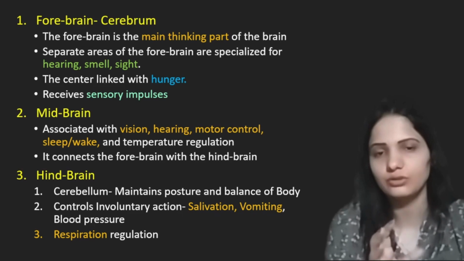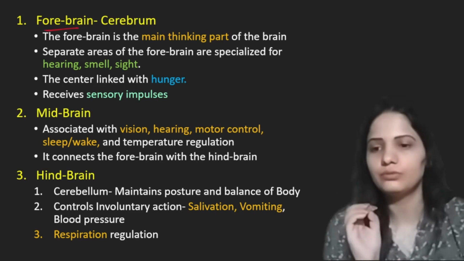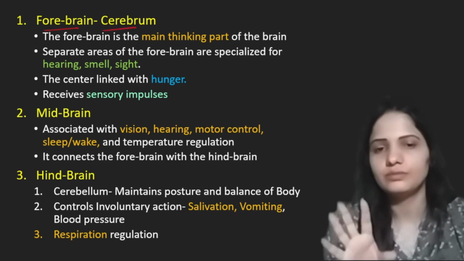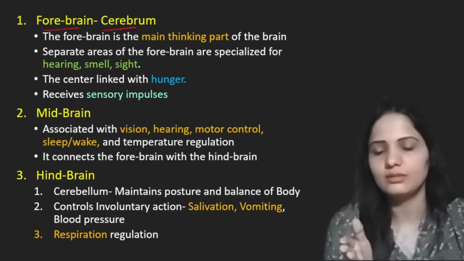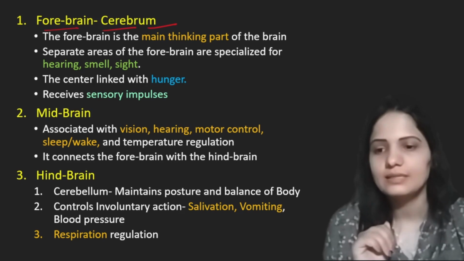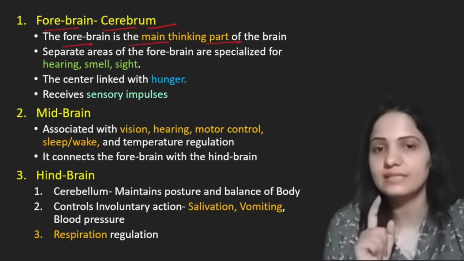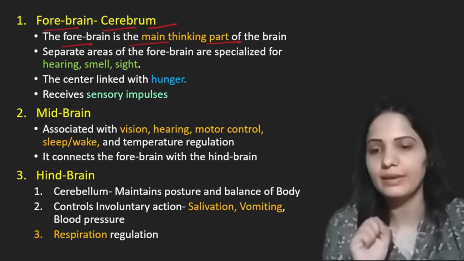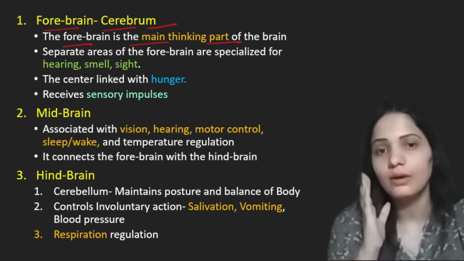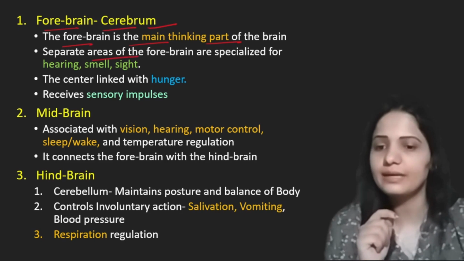If we see the function of different parts of brain, these are very basic functions which are given in your NCERT. No need to do anything in detail, just do whatever is given in your NCERT. These are a few important points given in your NCERT, and we will try to understand these. In forebrain we have this cerebrum. In your NCERT it is mentioned that cerebrum, the part of forebrain, is the main thinking part of the brain. Whatever thinking process occurs inside the body is done by the forebrain, and which part of forebrain? Cerebrum. There are separate areas of forebrain.